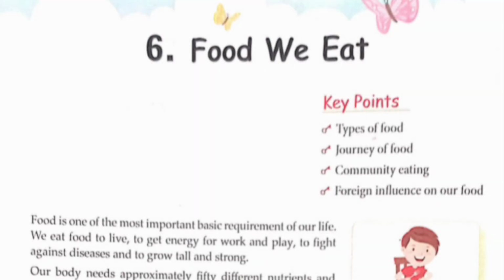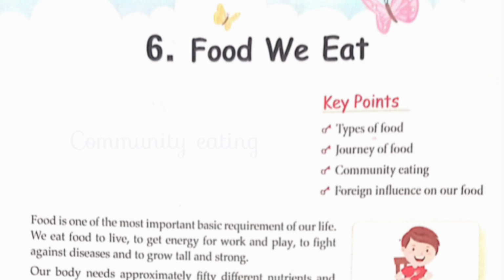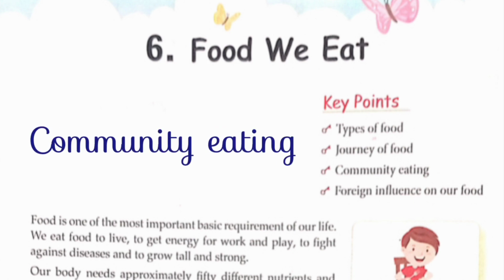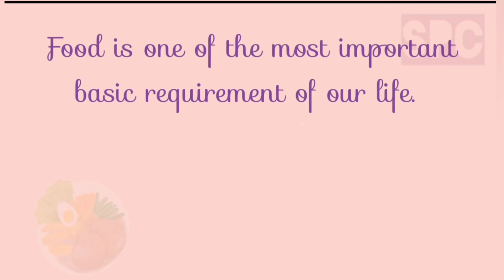Good morning, students. Today we are going to understand Chapter 6, Food We Eat. And based on our understanding, we will do the book exercises and question and answer of this chapter. In this chapter, we all will understand about types of food, journey of food, community eating, and foreign influence on our food. So, students, let's start.